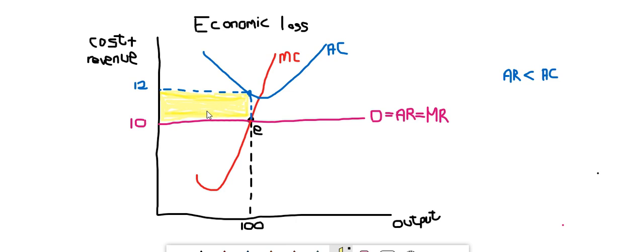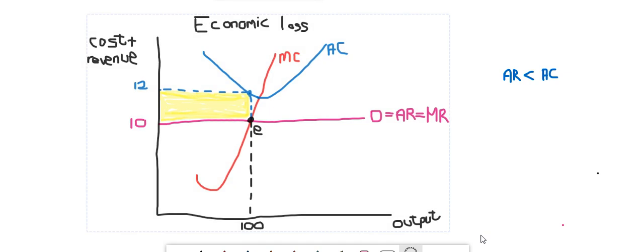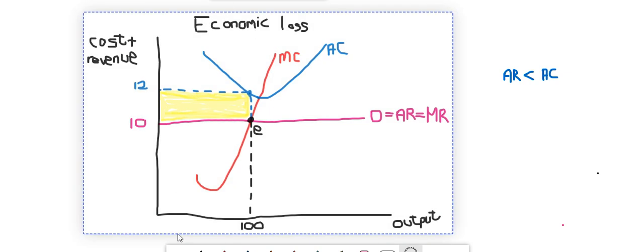If you don't shade your area or you shade your area incorrectly, you will not get the 2 marks that this is worth. Okay, this shaded area represents your economic loss. Okay, I am now going to put this in another document so that we can also look at the calculations and different possible questions that can be asked based on this.